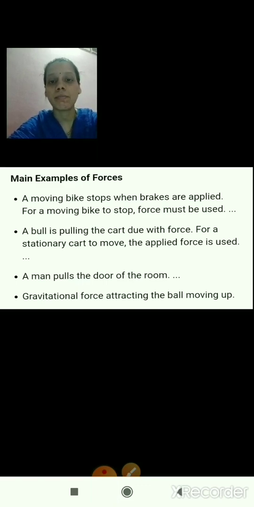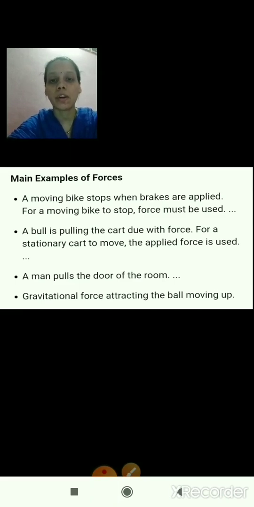Then the second example: a bull is pulling the cart with force. For a stationary cart to move, the applied force is used. Here also we are using force. Then a man pulls the door of the room: pulling, pushing, lifting. These are all examples where force is required.